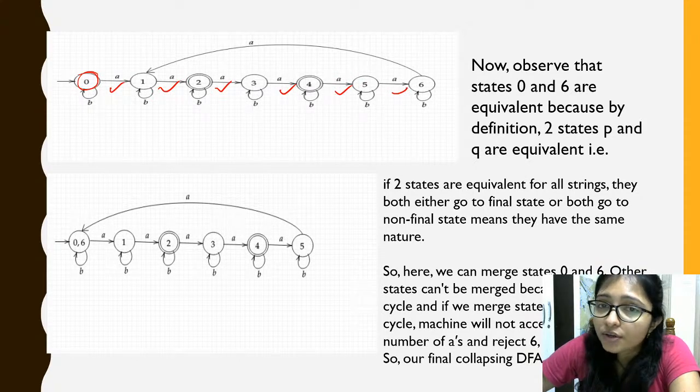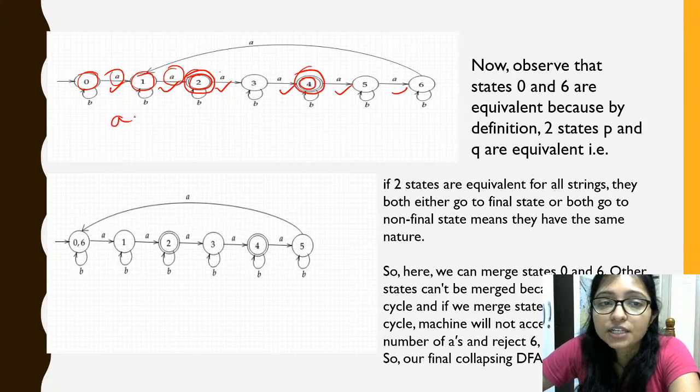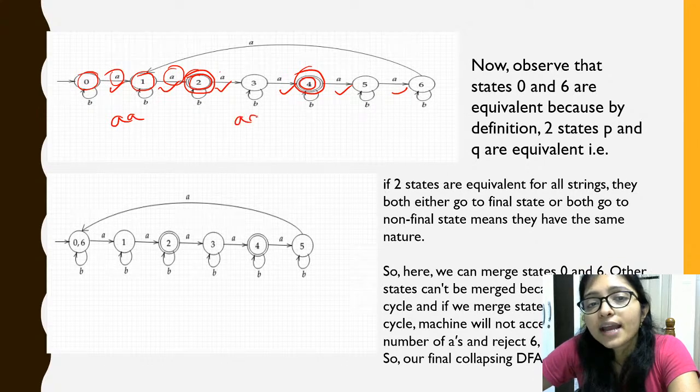Till this one we will accept, but when there is 6, we will go again here. 2 is accepting because this is a final state, and here also this is a final state, means we are accepting 2A, here we are accepting 4A, but when there is 6A we are not accepting, because this is not a final state.